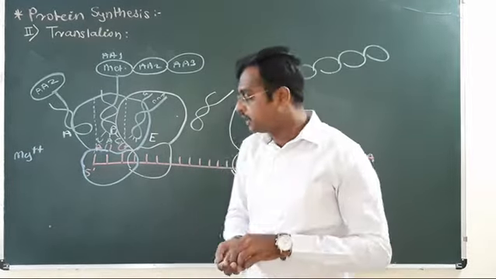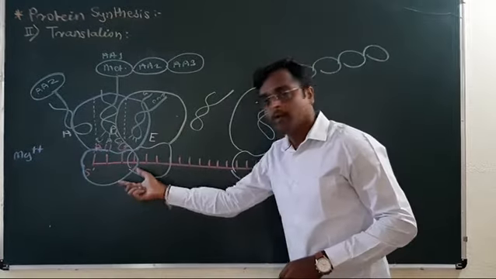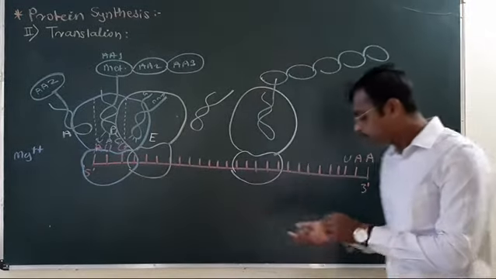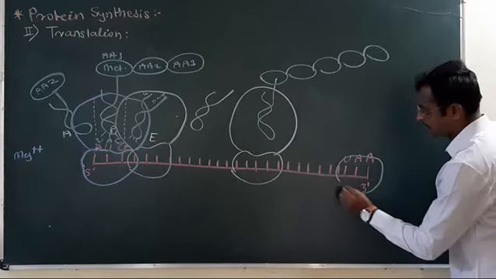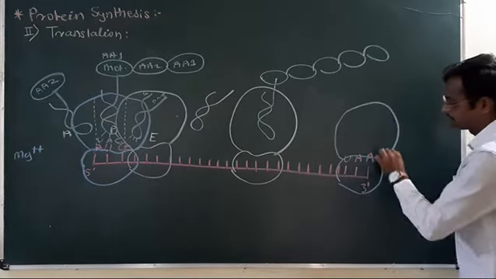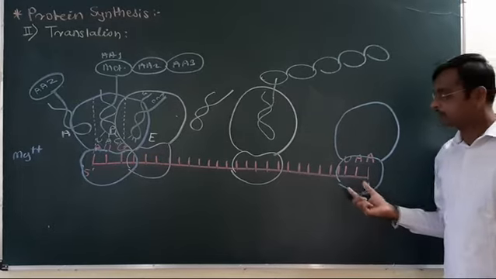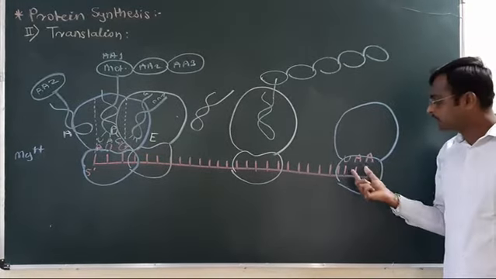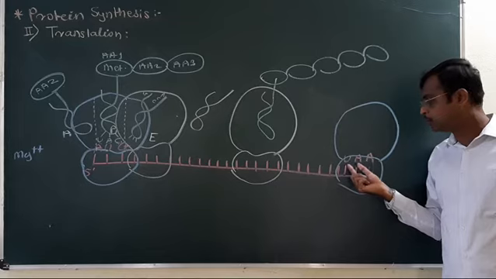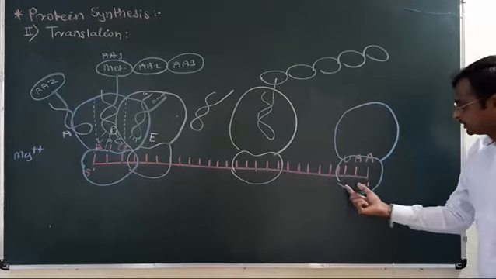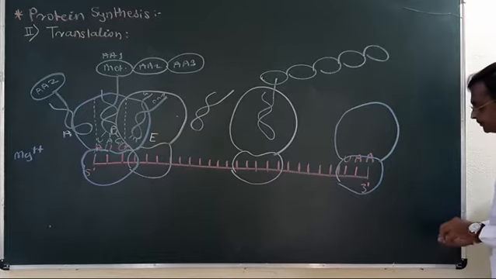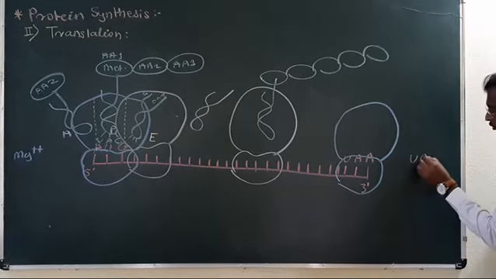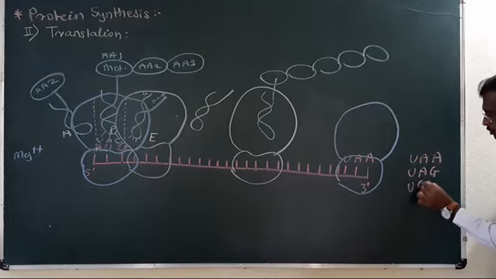Now what is termination? This ribosome, by reading this codon, arrives at this 3' end, and at the 3' end the codon UAA is present, either UAA, UAG or UGA.